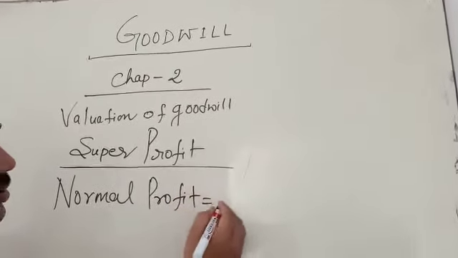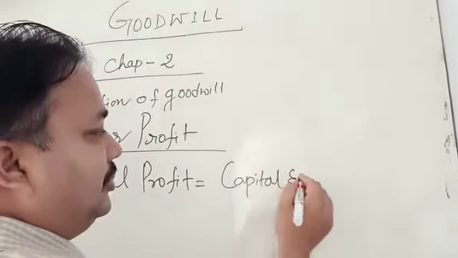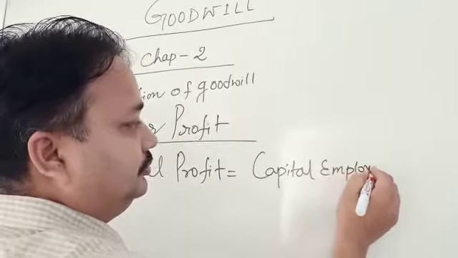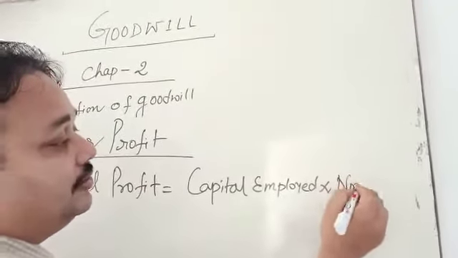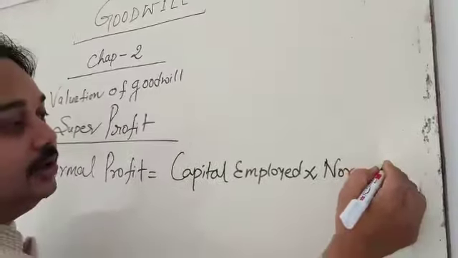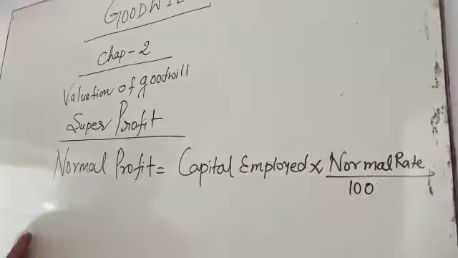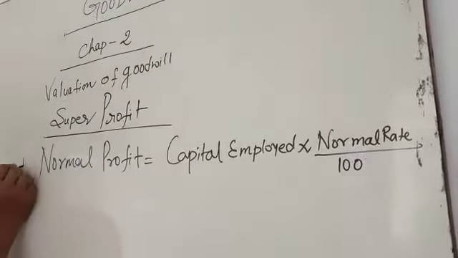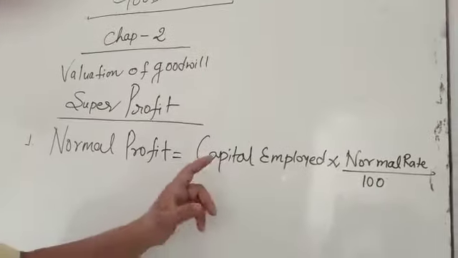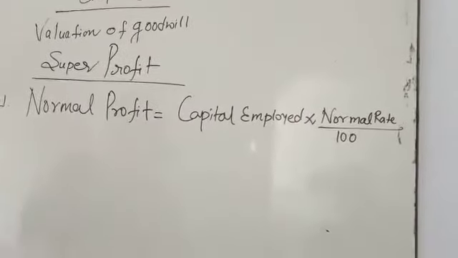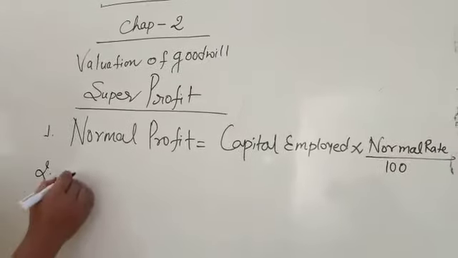Normal profit is equal to capital employed multiplied by normal rate of return upon 100. My dear student, it is the first step. We first calculate normal profit. Normal profit is equal to capital employed into normal rate of return.